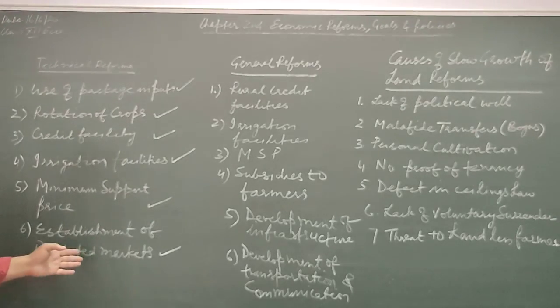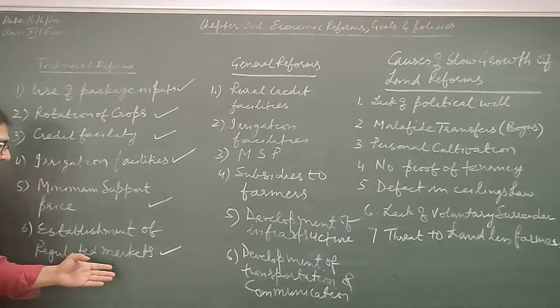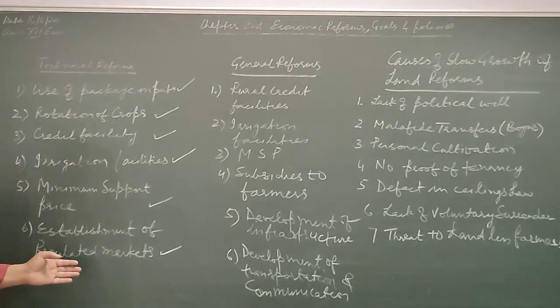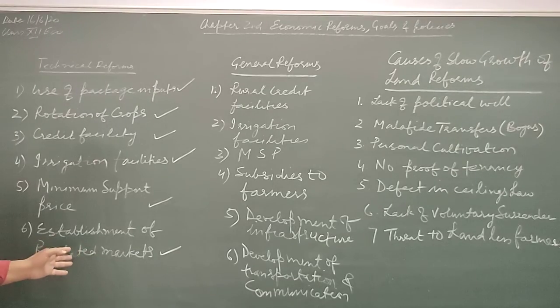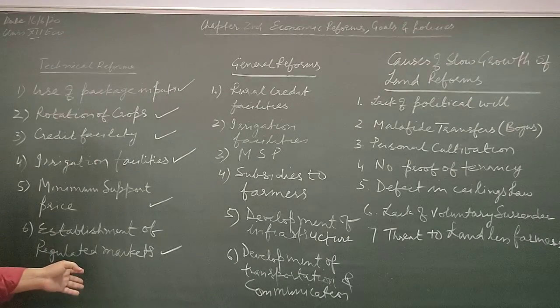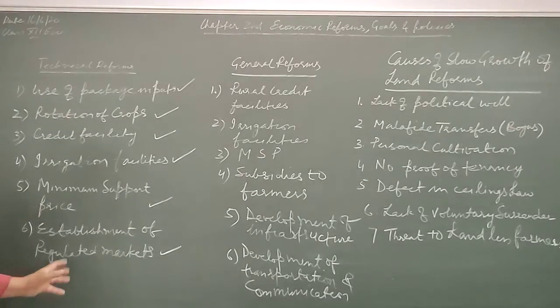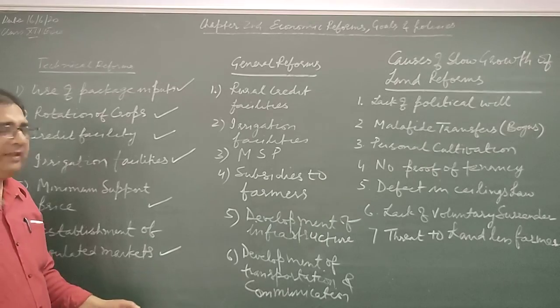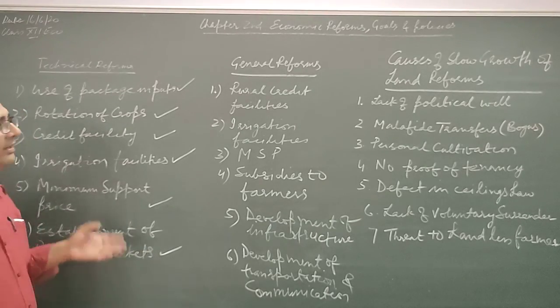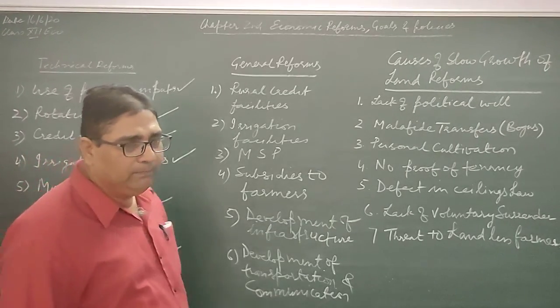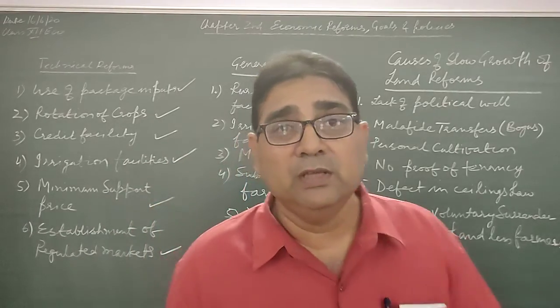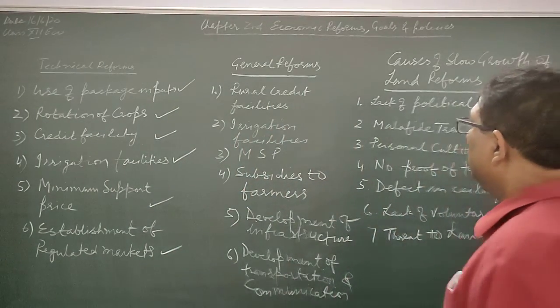So according to my opinion, in this market there should be a committee of 7 members, and four of them should be from the government department, 3 of them from the side of farmers, right? In this way they should work. Then it will give the fruitful result. Then let us come to the next type of reforms. We call them general reforms, right?